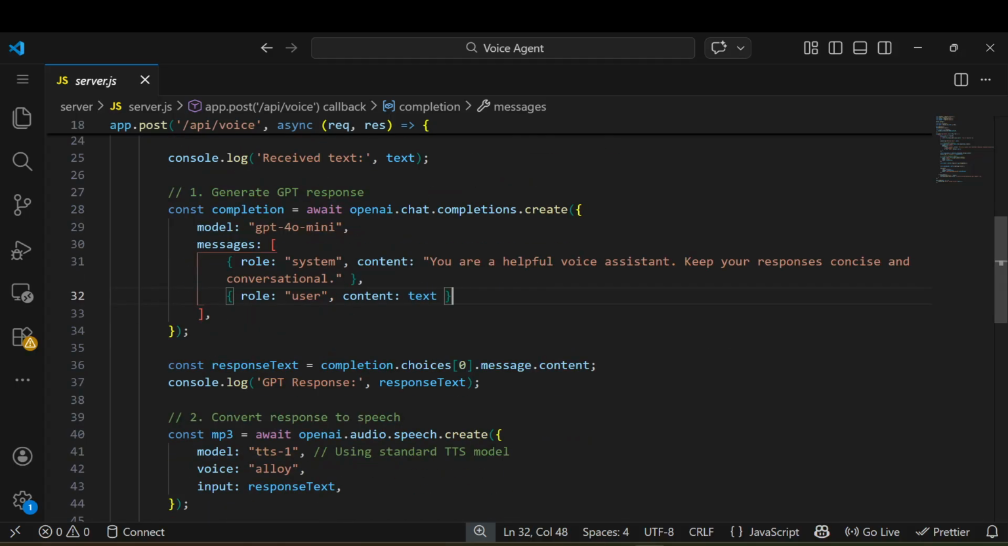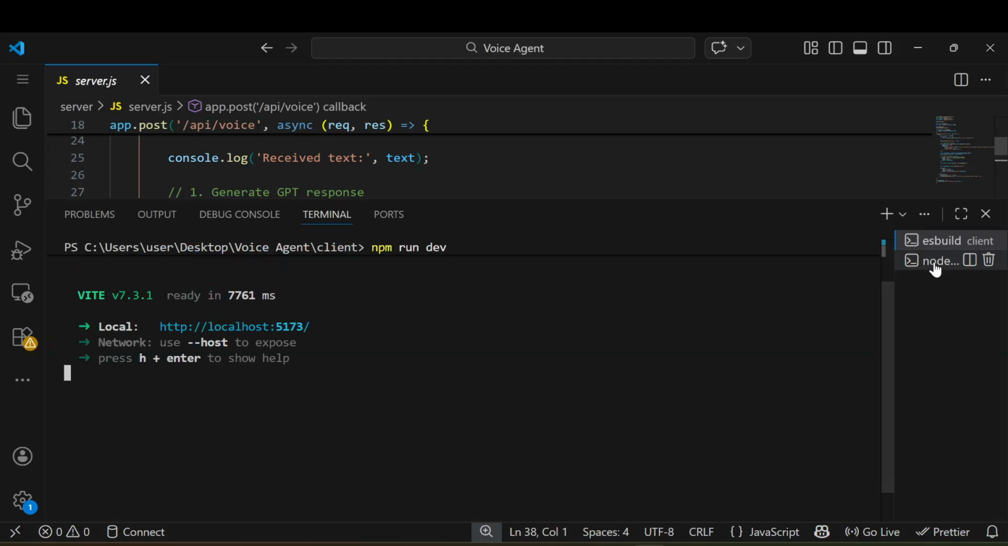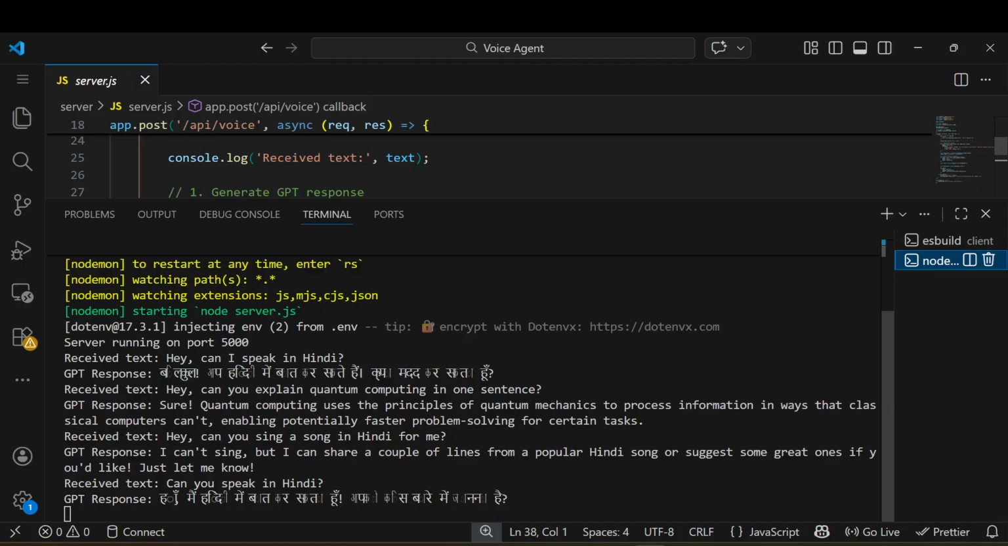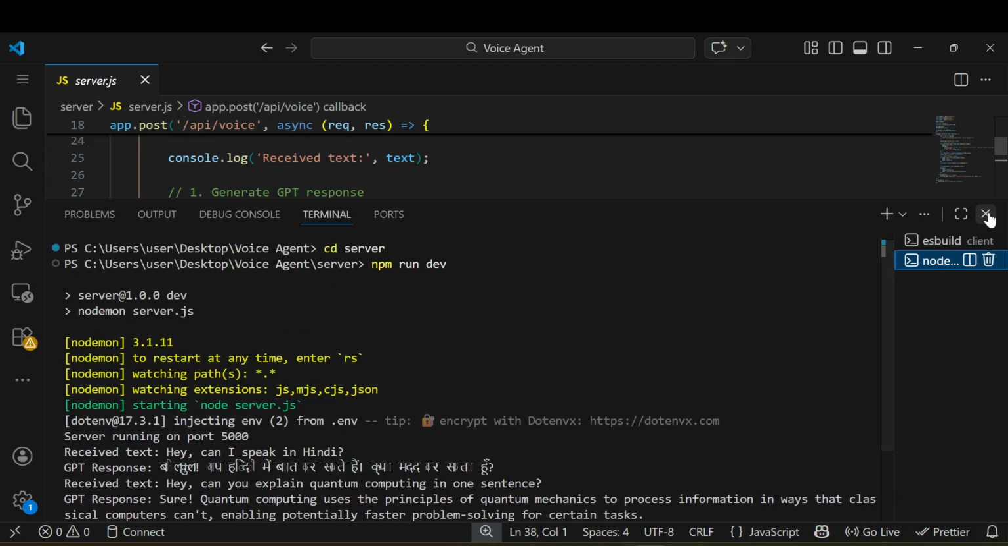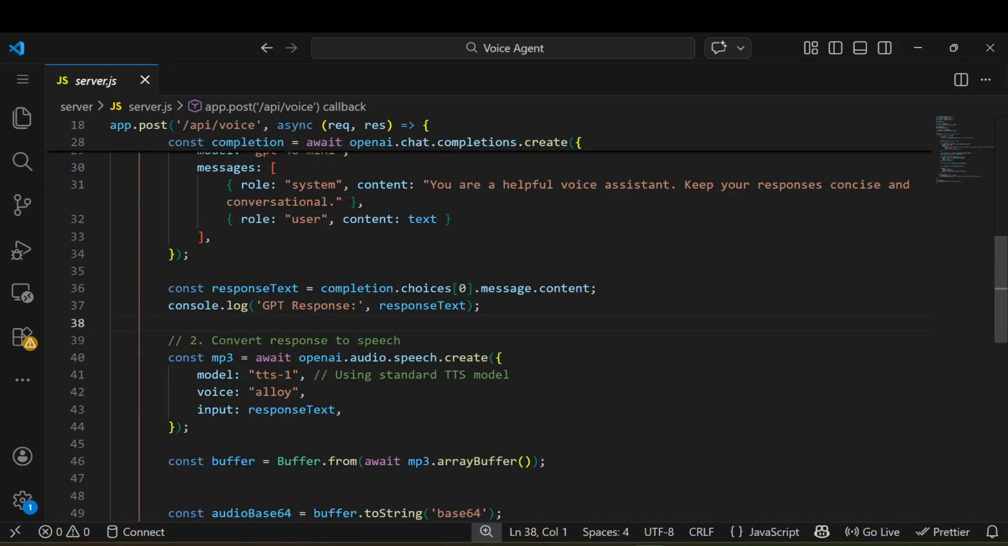After that you can see I'm getting the response from this. The response text I already print. If I open the terminal on the server side, you can see we are getting these kinds of responses here. Simple. So this is the first part, and we are all aware of this, as we have implemented it so many times, getting the response. But there is something new.